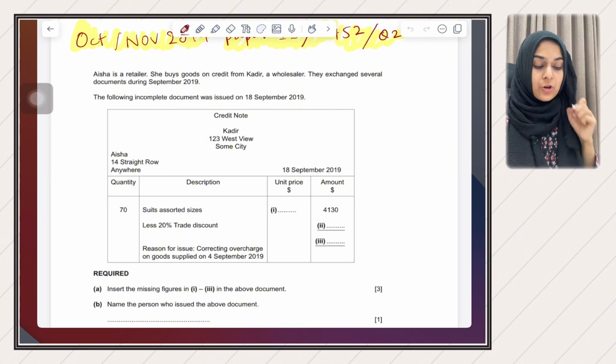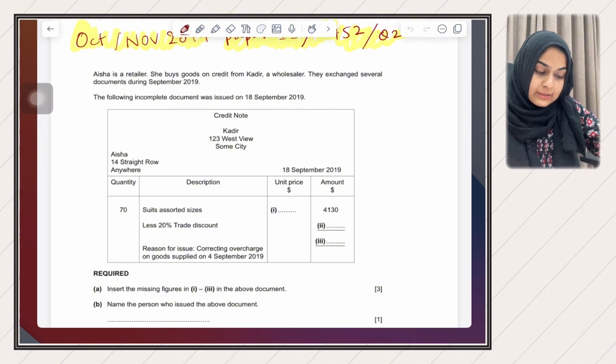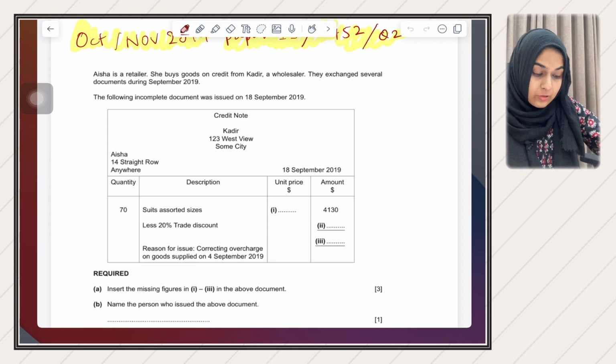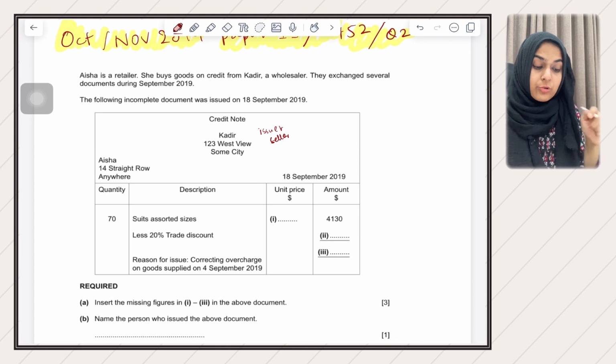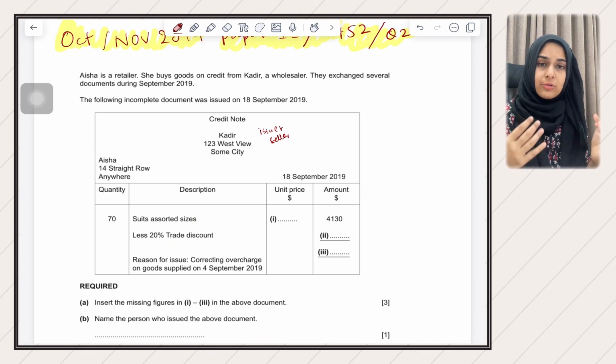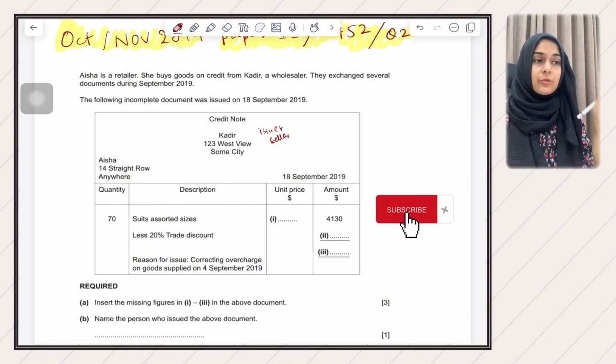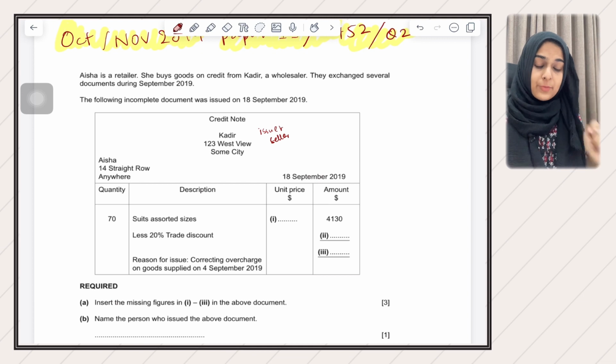You should know that on the top of the document, whether it's an invoice, a debit note or a credit note, the issuer's address is on the top of the document.